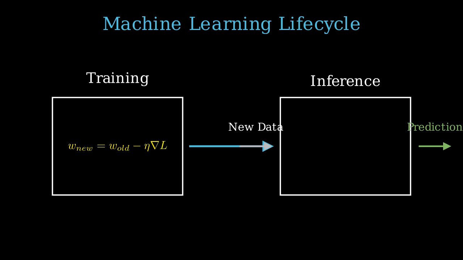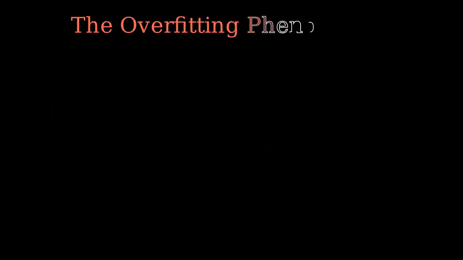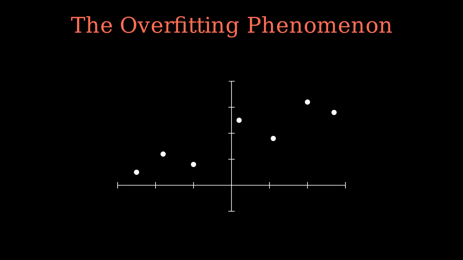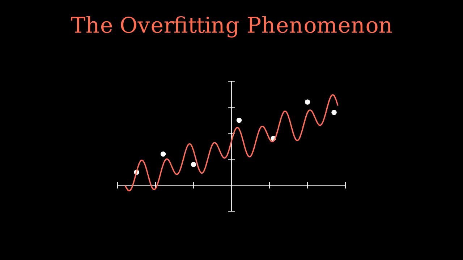However, a major hurdle in this process is a phenomenon called overfitting. Overfitting occurs when a model learns the training data too well, effectively memorizing the noise and specific quirks of the dataset rather than the actual underlying patterns. It's like a student who memorizes the exact answers to a practice test but fails the actual exam because they don't understand the core concepts.